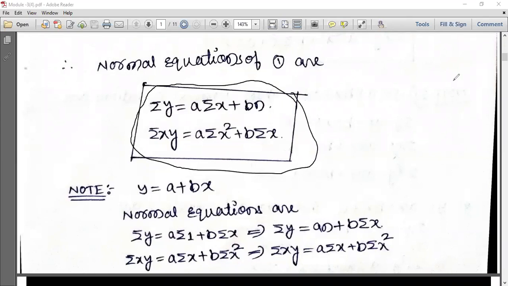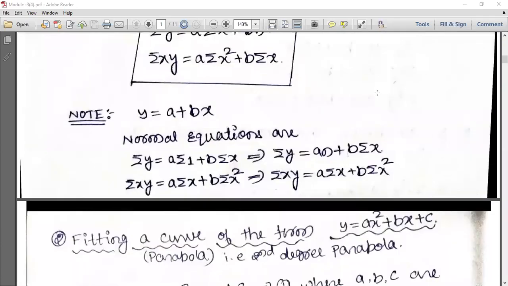After the normal equations, we have to construct the table, get the solution, substitute and solve the equation. Now, this is not only y equal to ax plus b. It can also be y equal to a plus bx. You can see y equal to mx plus c is the equation of a straight line.